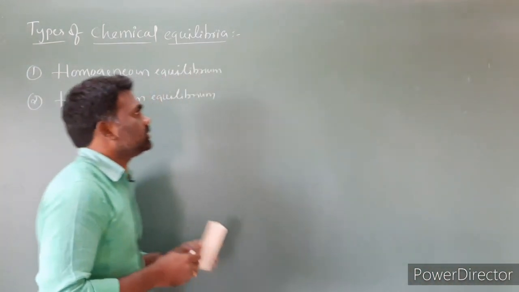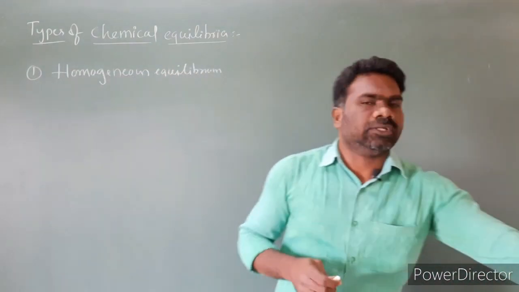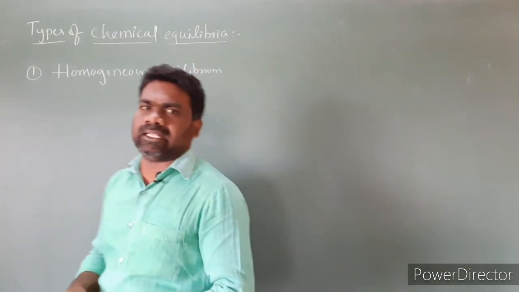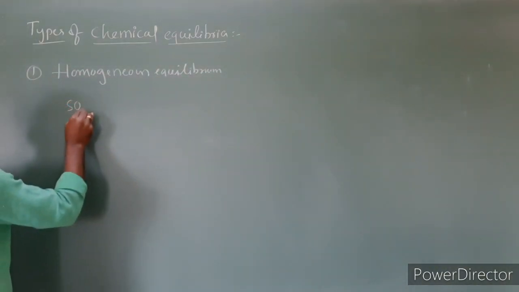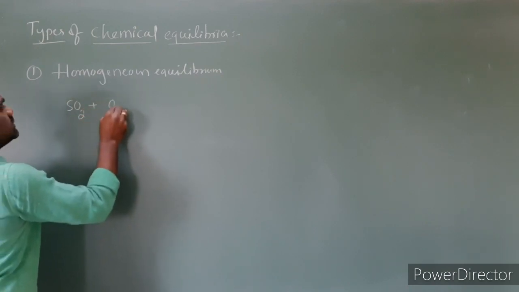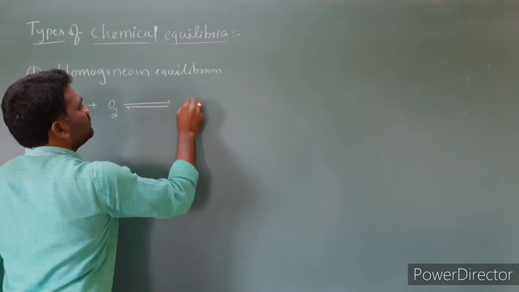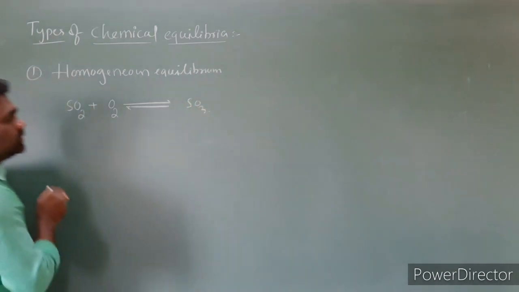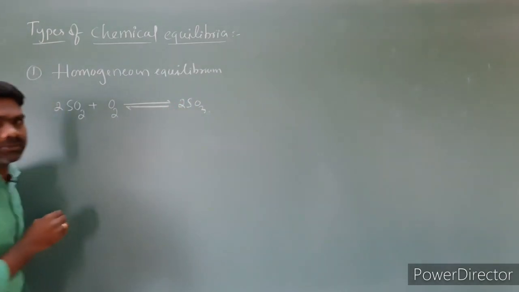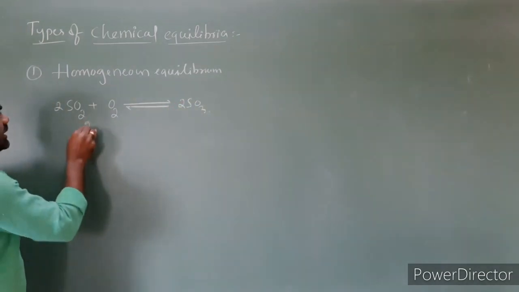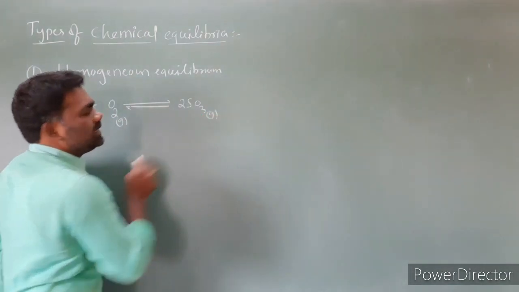Among them, the first one is homogeneous equilibrium. Now let us understand homogeneous equilibrium by taking an example. I am taking a reversible chemical reaction, SO2 plus O2 gives rise to SO3. So we have to balance it. This is 2SO2 plus O2 gives 2SO3. Here SO2 is a gas, O2 is a gas, and SO3 is a gas.